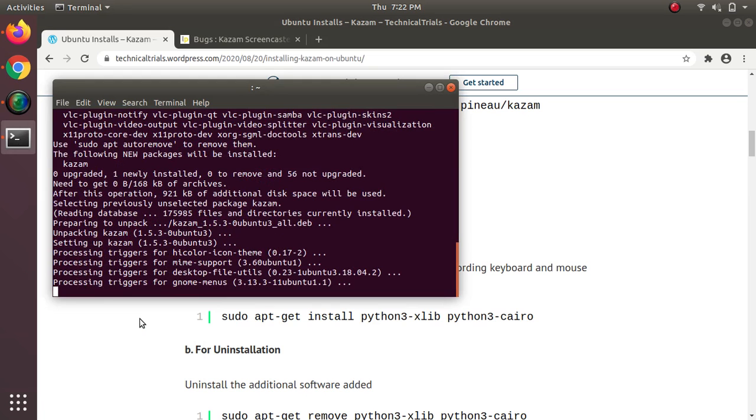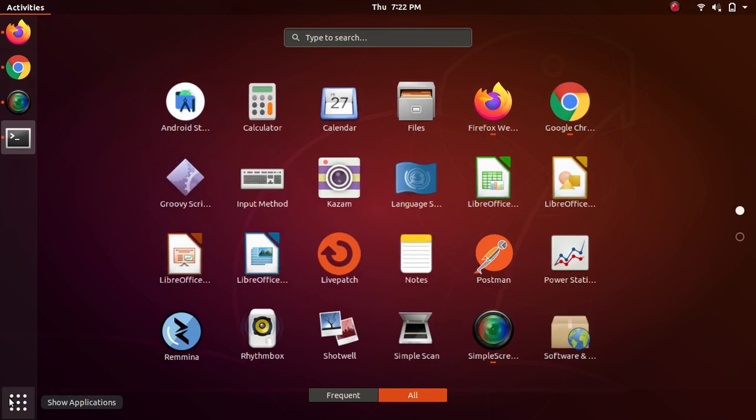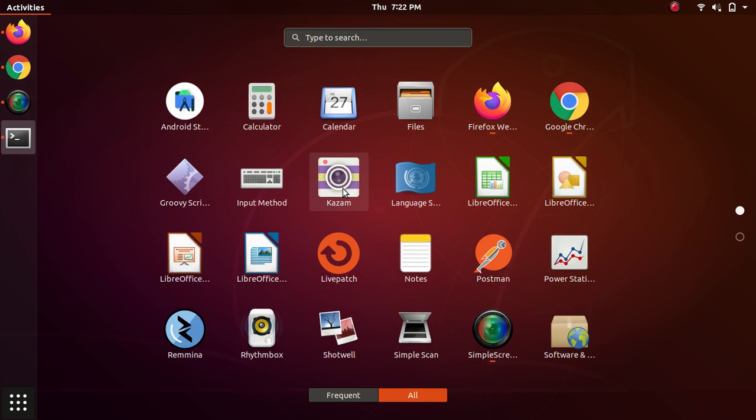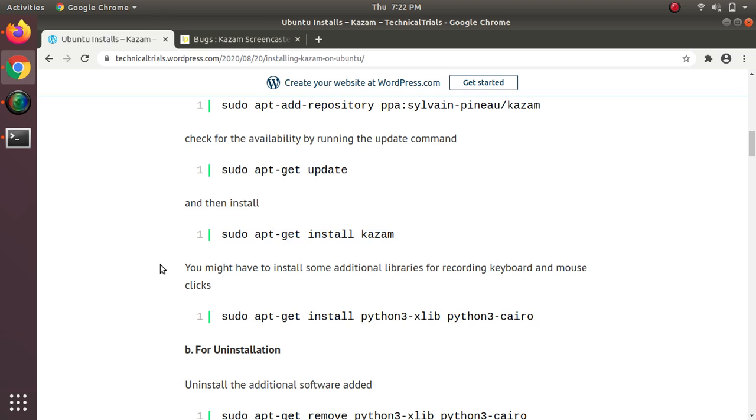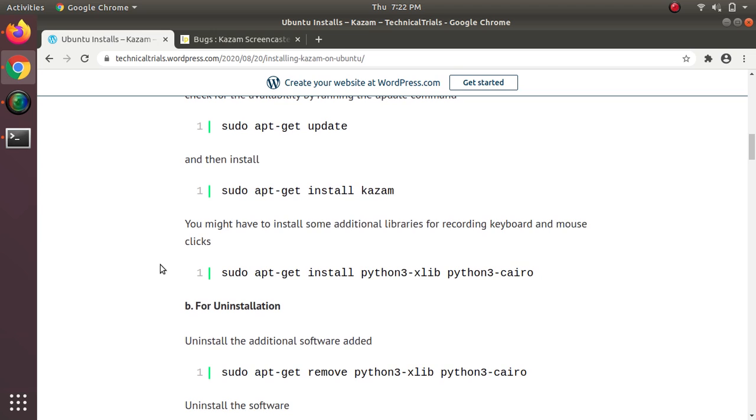Once this completes, you should be able to see the software. You can see that it is installed. Next, we'll be seeing how to uninstall.